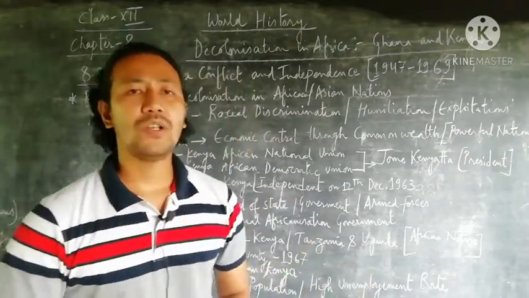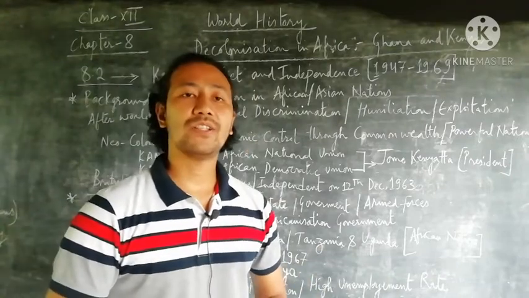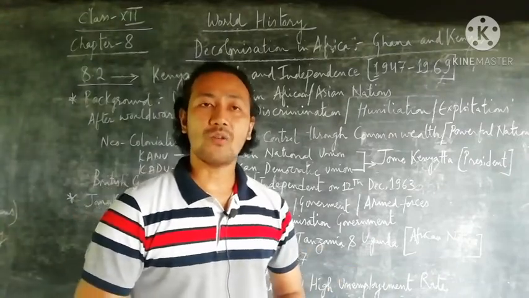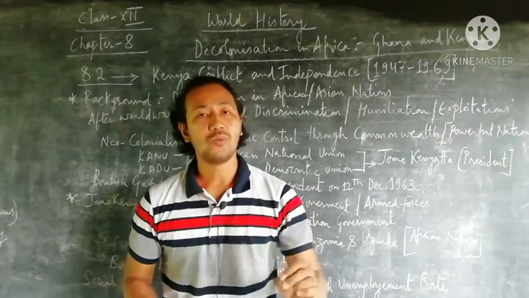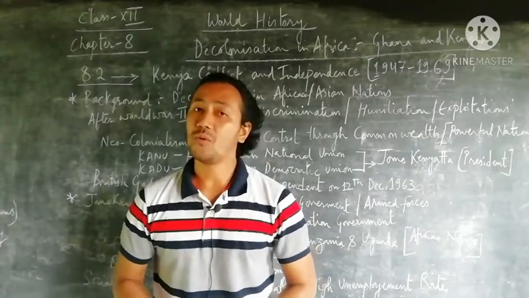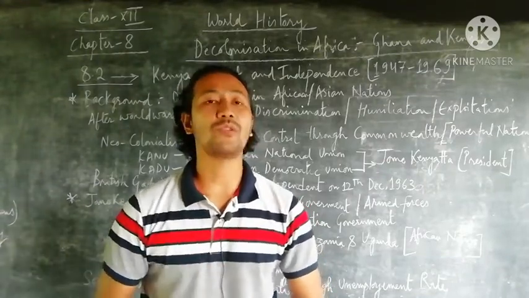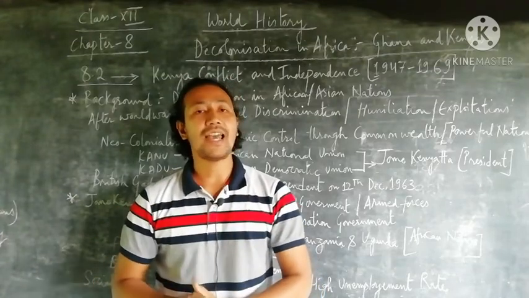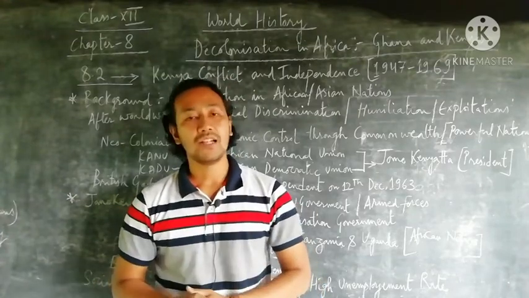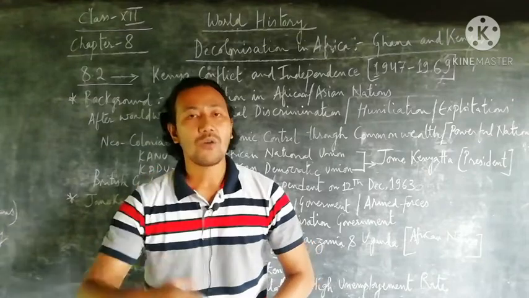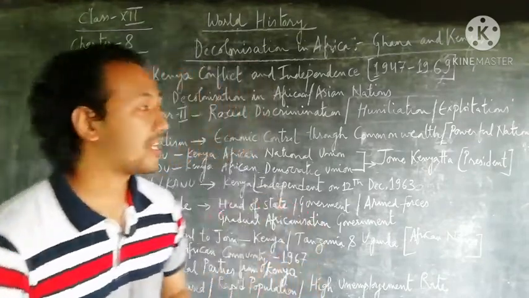But in today's class we will talk about one more African nation known as Kenya, where we see the leader Jomo Kenyatta, what kind of role was played by him, and how he wanted to make Kenya an independent nation similar to Ghana, staying away from the British Empire. So let's start the class.